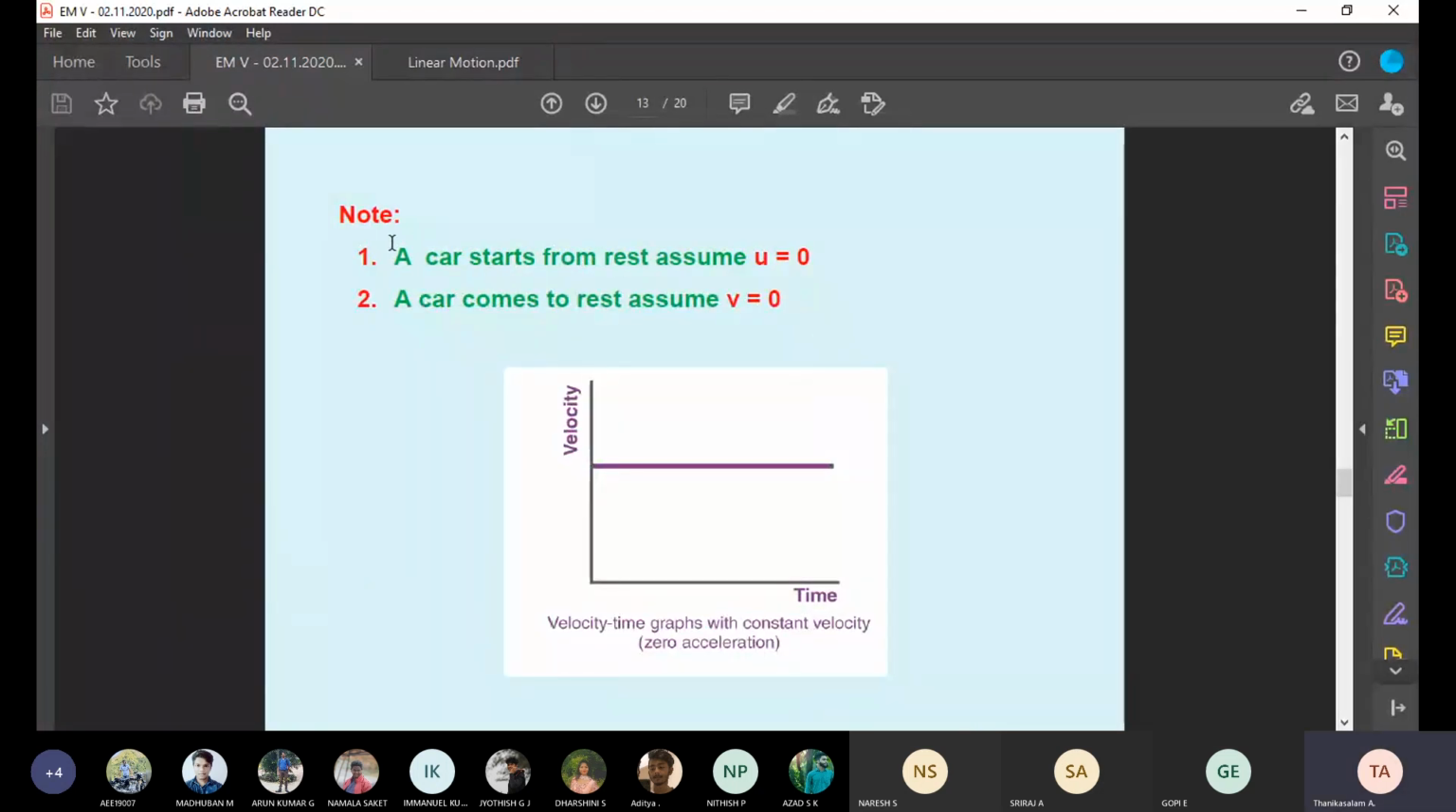And another very, very important point, keep this in your mind. Whenever the question says a car starts from rest, you can automatically take initial velocity 0. A car comes to rest, you automatically assume the final velocity 0. If the car comes to rest, the final velocity is definitely 0. If the car starts from rest, initial velocity is 0. So you can directly take this from the statement given in the question. Okay? Understand?